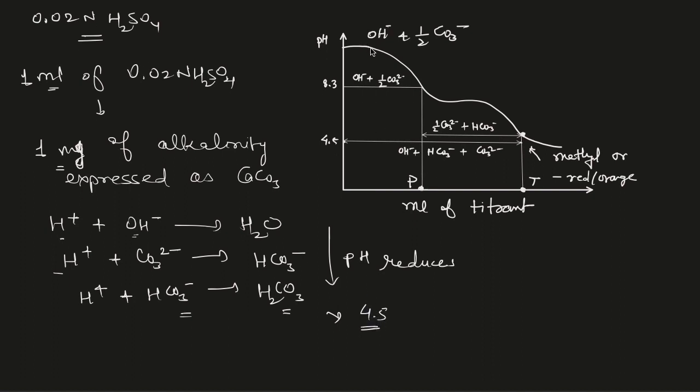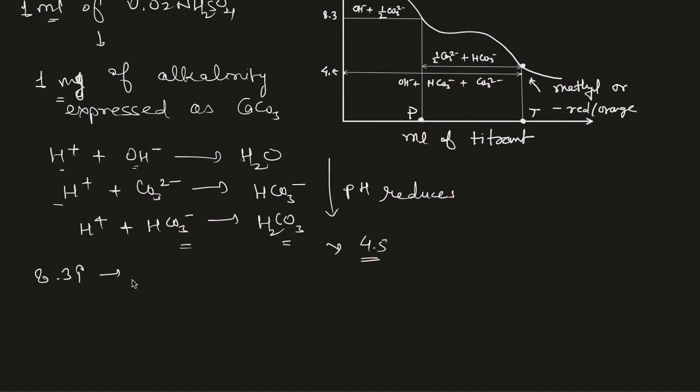Now in the experiment we use two indicators. If the pH is above 8.3, the color indicator used is phenolphthalein red, and for pH below 8.3, the indicator used is methyl orange.